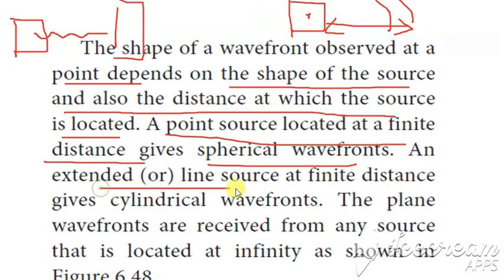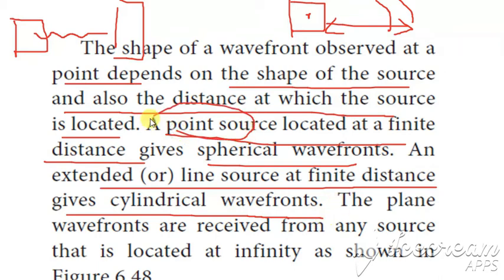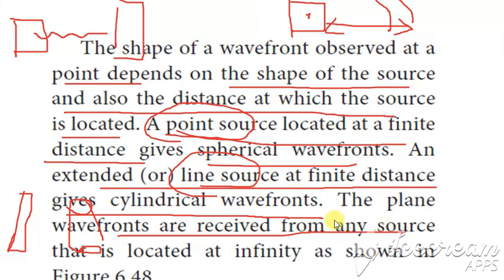The next is a line source at a finite distance, and it gives a cylindrical wavefront. This is a point source and this is a line source. Wavefronts are also received from any source located at infinity.